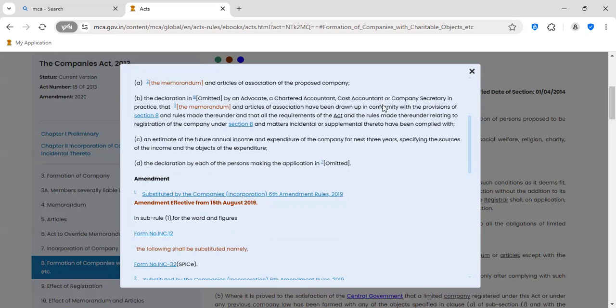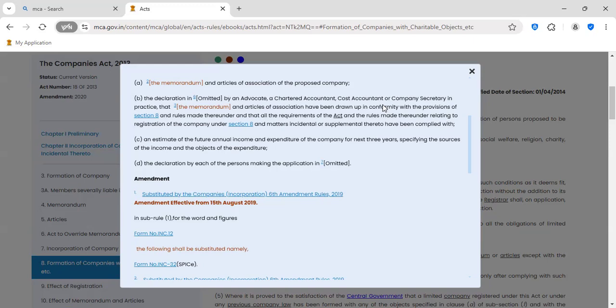They have to give a declaration that the memorandum and articles of association of the proposed Section 8 company have been drawn up in conformity with the provisions of Section 8 and rules made thereunder, and that all requirements of the Act and the rules made thereunder relating to registration of a company under Section 8 and matters incidental or supplemental thereto have been complied with.